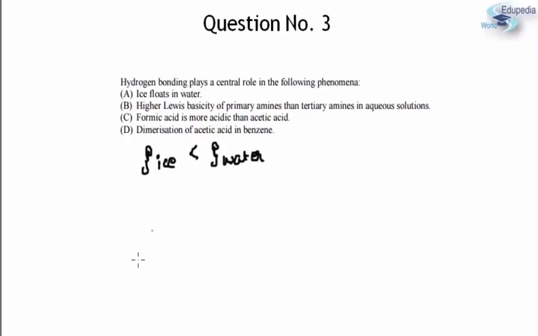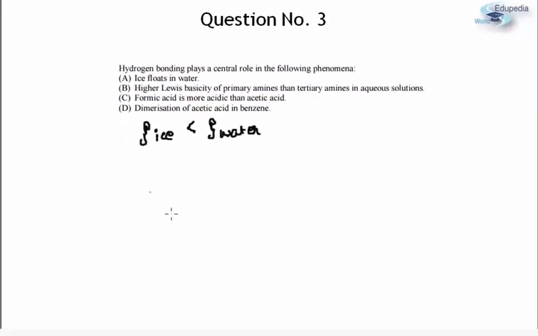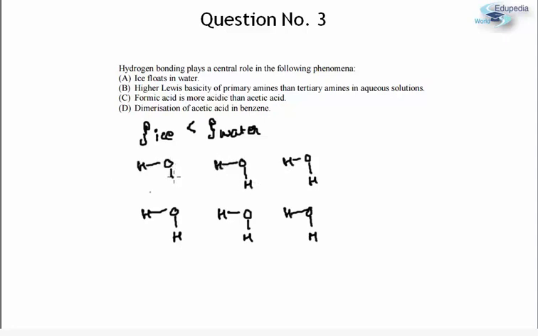Now if I roughly draw the structure of ice for you, in ice each of the water molecules, I will draw a few water molecules first, H2O, H2O, H2O, one more H2O here. I'm just drawing a rough structure to give you an idea. One more series of H2O molecules. Each of the oxygens will have 2 lone pairs each.